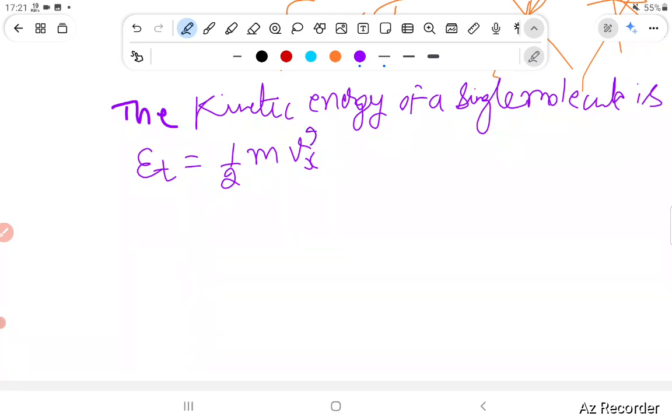It is moving along x-axis. Also it is moving along y-axis. Also it is moving along z-axis. All the components of velocities it is having.